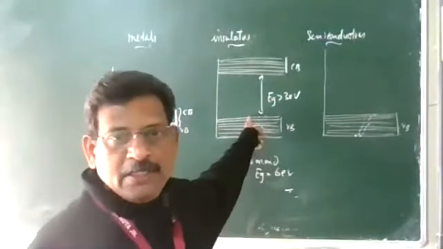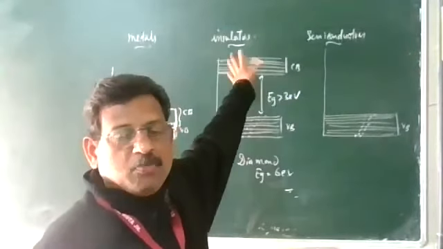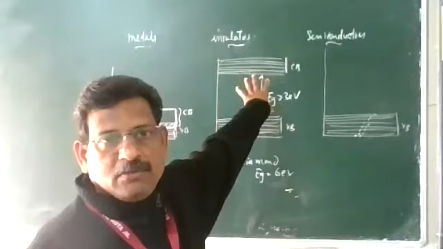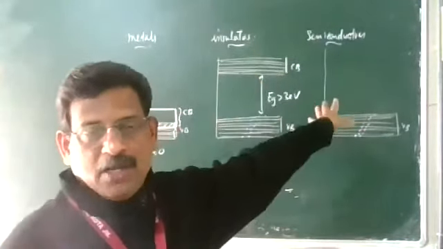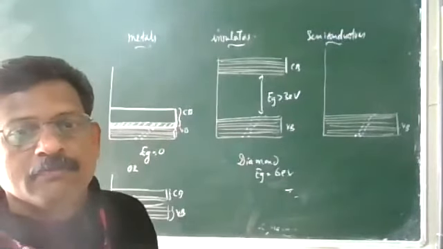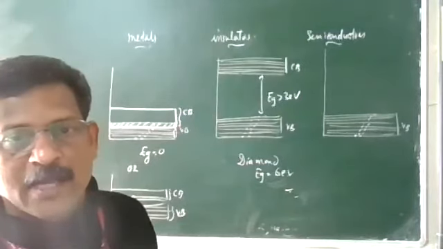So it is not easy for an electron to go from the valence band to the conduction band. At normal temperature, no electron is available in the conduction band, so it is a perfect insulator.